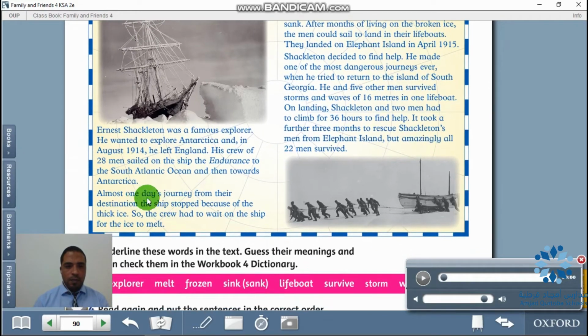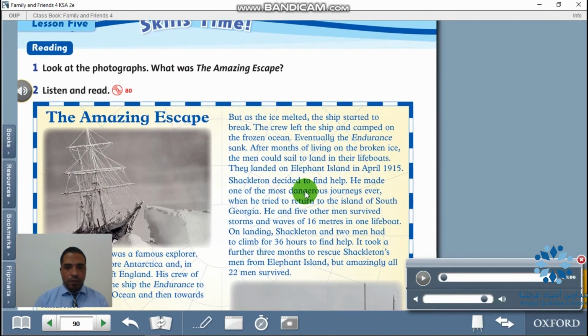Almost one day's journey from their destination, the ship stopped because of the thick ice. So the crew had to wait on the ship for the ice to melt. But as the ice melted, the ship started to break. The crew left the ship and camped on the frozen ocean.